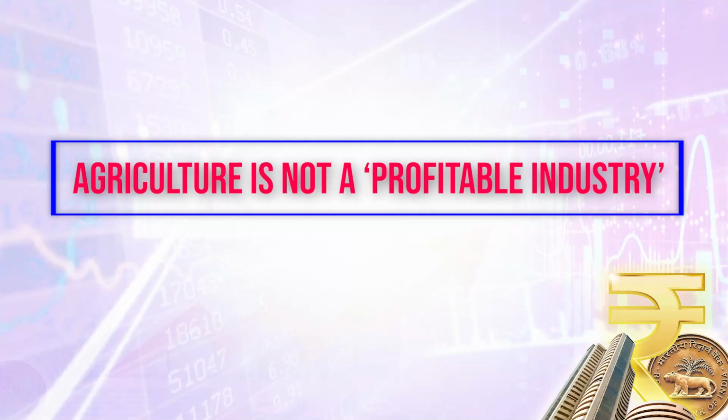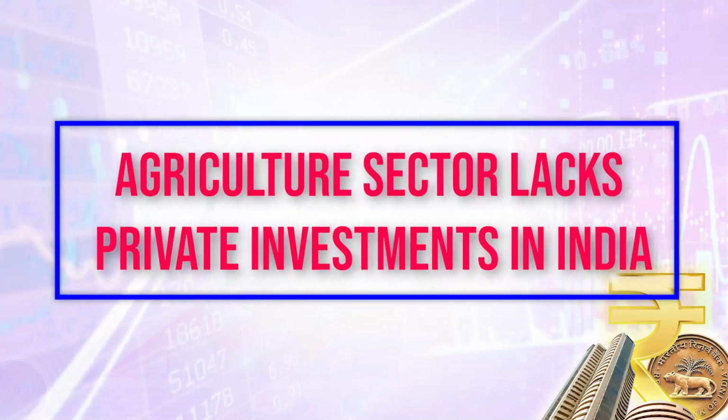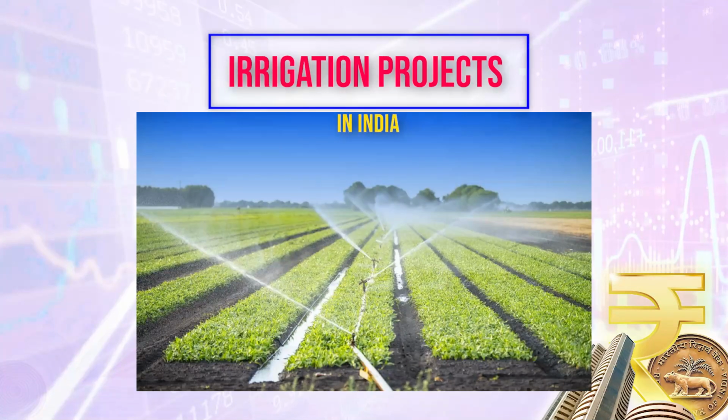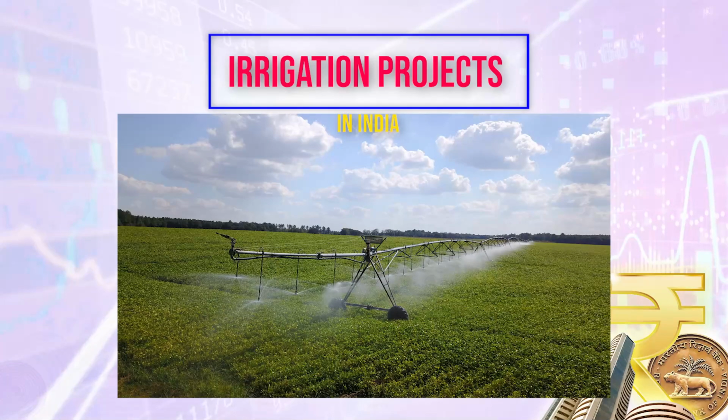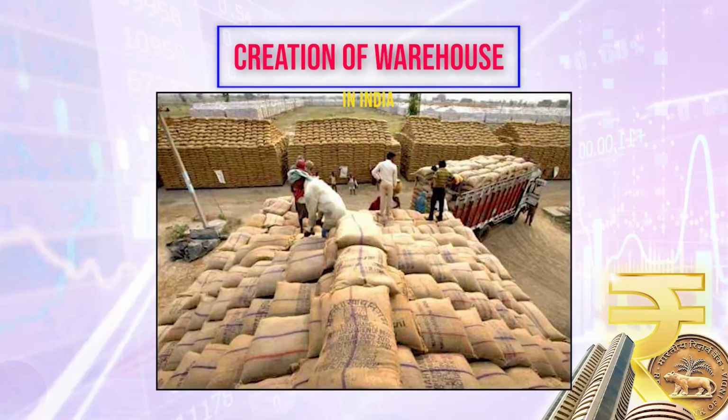In some other plans, we found that private investments were encouraged. But still now, private investments are not sufficient in Indian agriculture because the private sector is always profit seeking. So they will emphasize that particular sector where profit is more. Agriculture is not a profitable industry in our country still now. So therefore, the agriculture sector lacks private investment. This private investment can, of course, be encouraged by the government, especially in irrigation projects or creation of warehousing facility, etc.